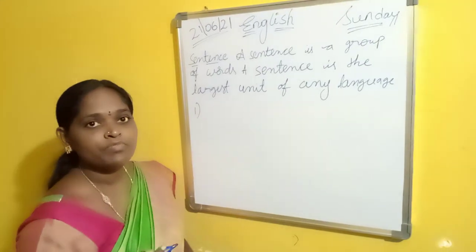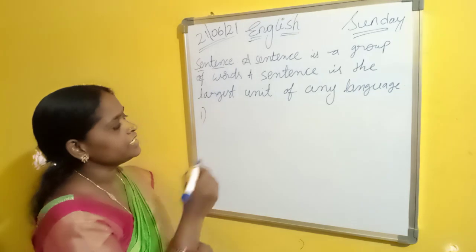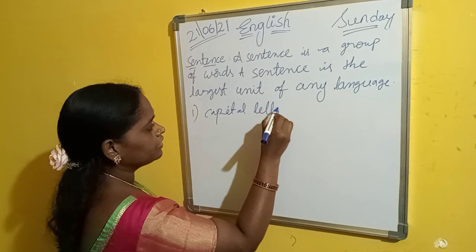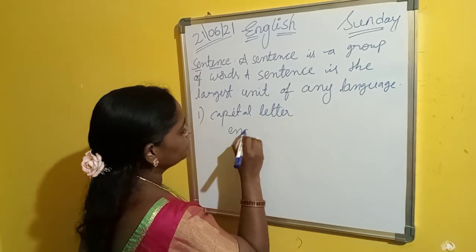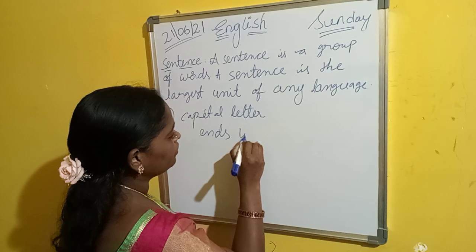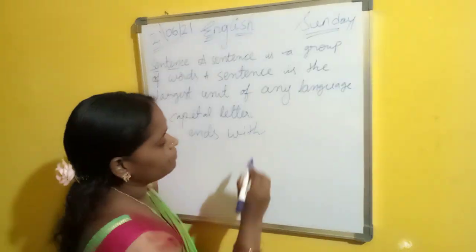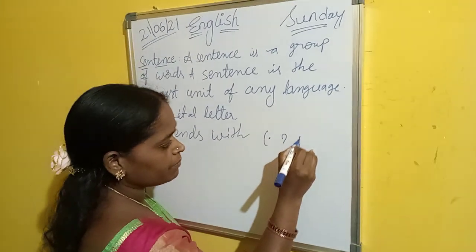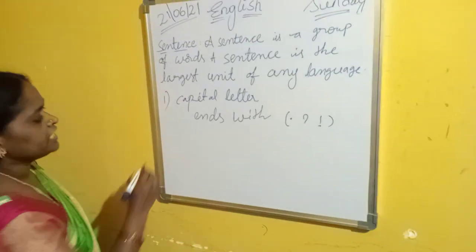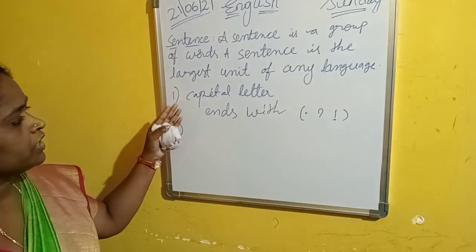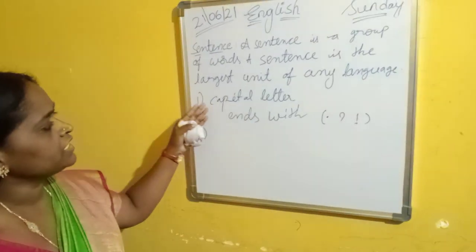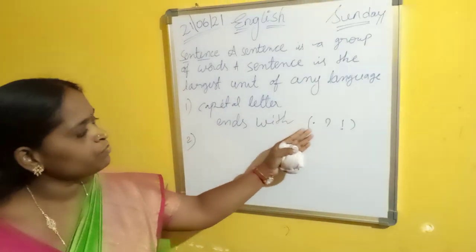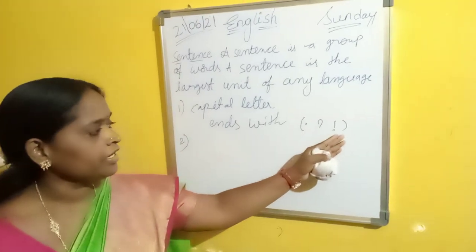Firstly, in written form in English, a sentence starts with a capital letter and ends with a period. A period means it ends with a full stop, question mark, or exclamation mark. I told you that three characteristics follow. The first one is it starts with a capital letter and ends with a period.